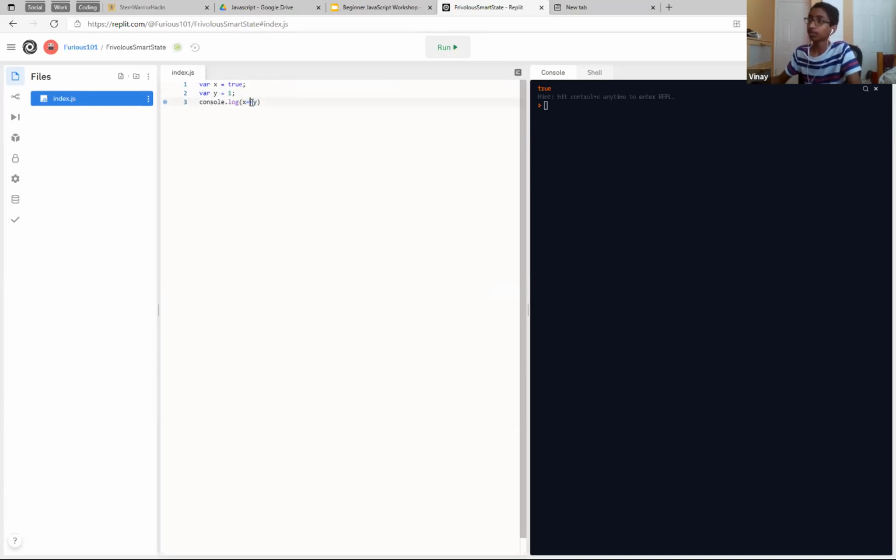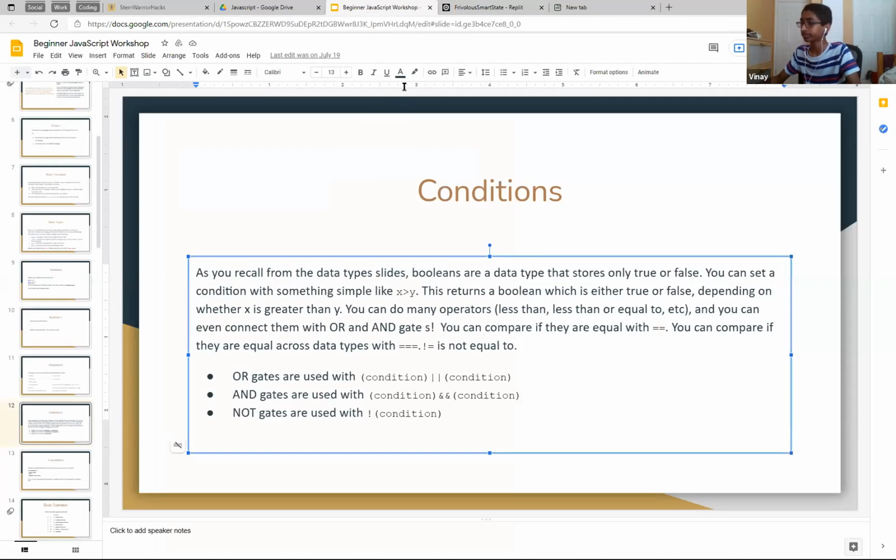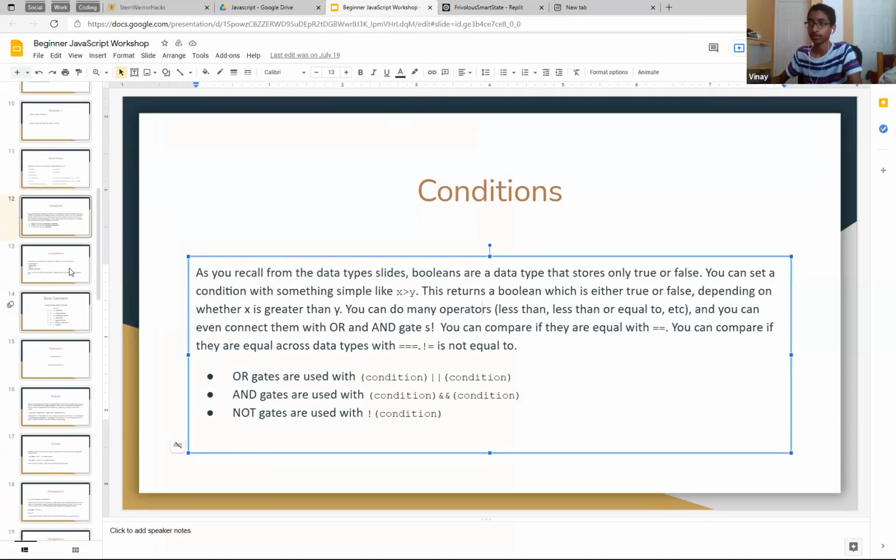But if we do triple equals, then that'll check if the types are the same too. So this will actually return false because this is a boolean and this is a number. Hope that answered your question. We can also do not equals equals. This checks for type as well, and this one wouldn't check for type. And this is just the opposite of equal, so not equal.